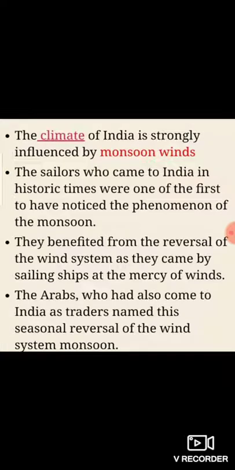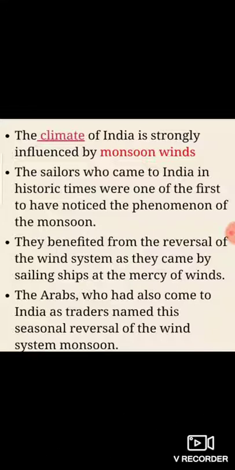Now, students, the Indian monsoon. The climate of India is strongly influenced by the monsoon winds. The sailors who came to India in historic times were among the first to notice the phenomenon of the monsoon. They benefited from the reversal of the wind system as they came by sailing ships at the mercy of winds.